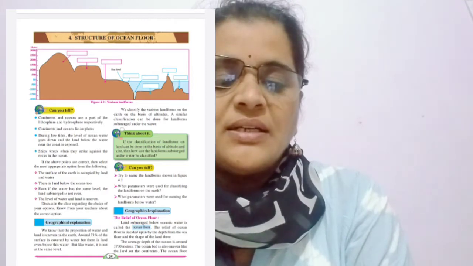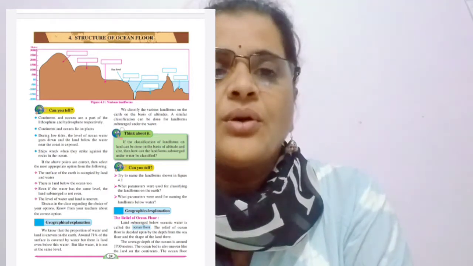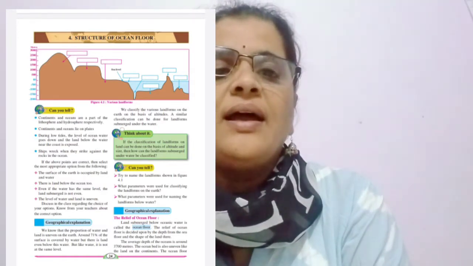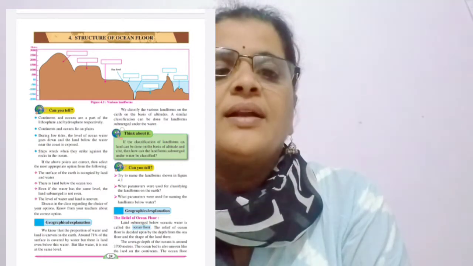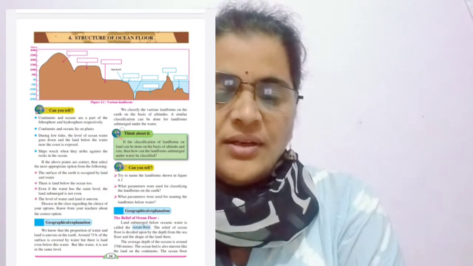Parameters means criteria. Let's study the relief of ocean floor. What is the meaning of relief? Relief means land. How is the land under the ocean water? Land under the ocean water is called submerged land. So relief means land.